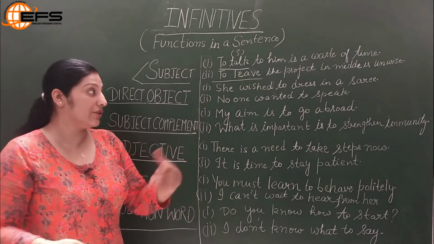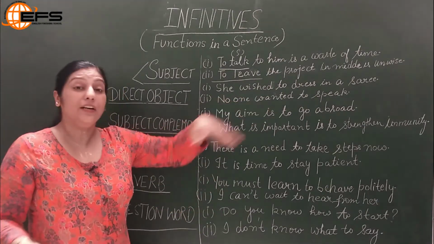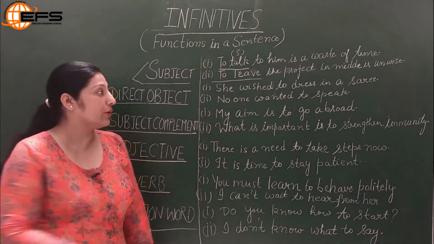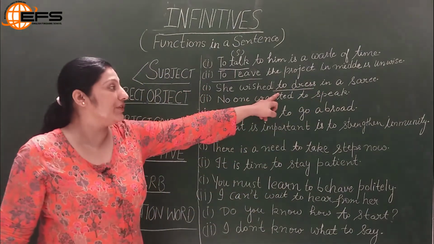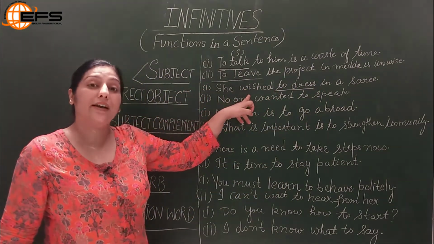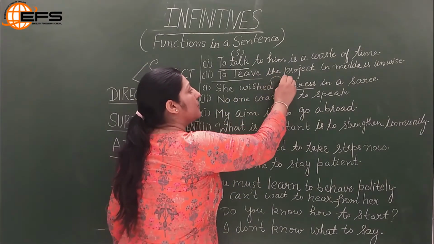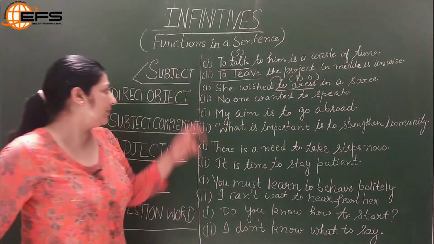If a question is raised, what did she wish to do? You will say she wished to dress. So the answer will be to dress. And here the to-infinitive is acting as a direct object to the verb wished. So here we can say it is playing the role of a direct object.